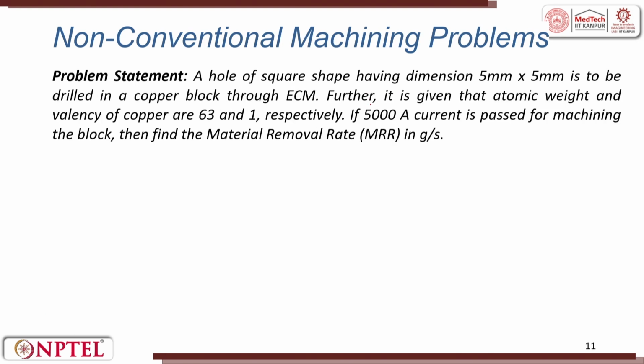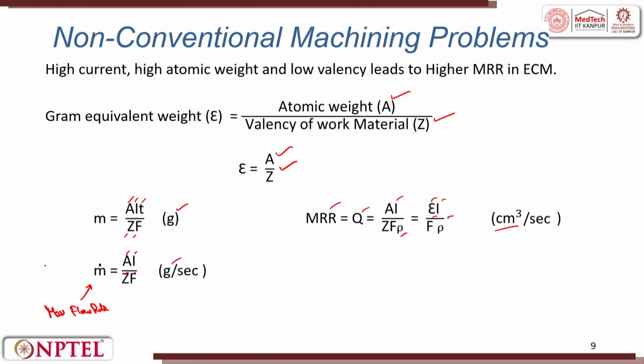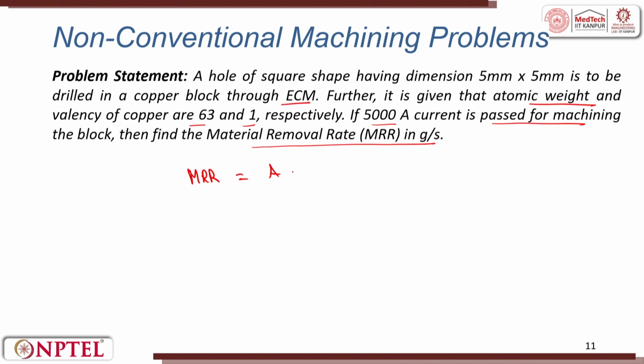A hole of square shape having dimensions 5 millimeter into 5 millimeter is to be drilled in a copper block through ECM. Further, it is given that atomic weight and valency of copper are 63 and 1 respectively. If 5000 ampere current is passed for machining the block, then find the material removal rate in grams per second. It is a very direct calculation. We know MRR here directly is equal to A I by Z F, that is A into I by Z into F.